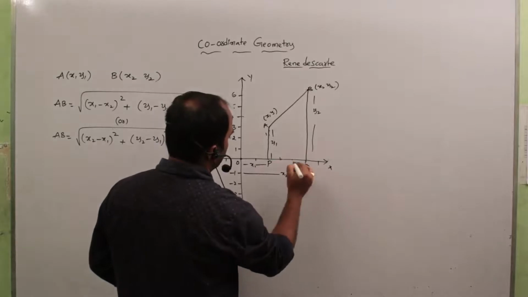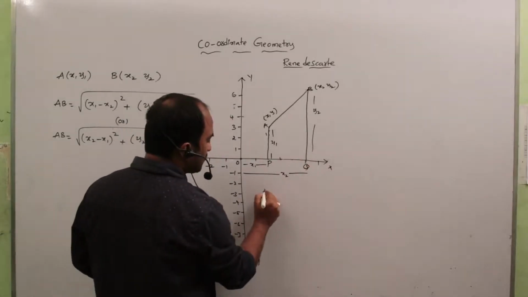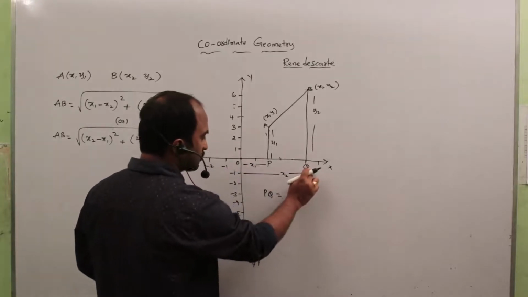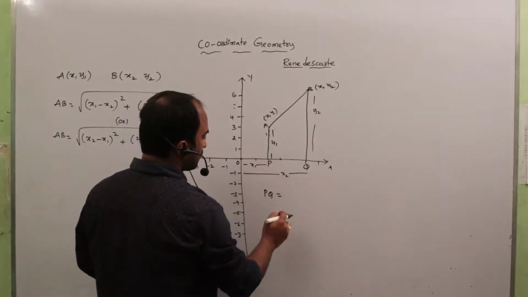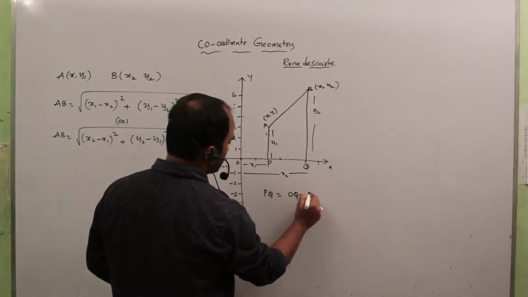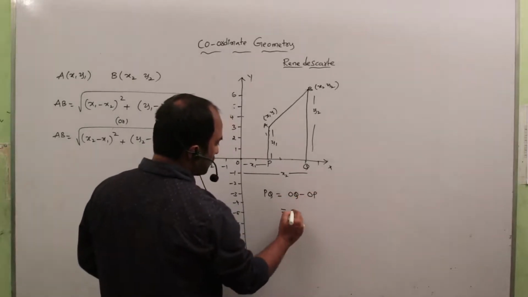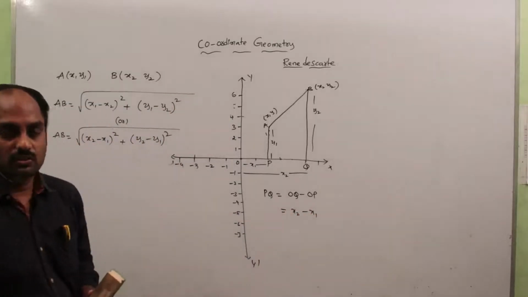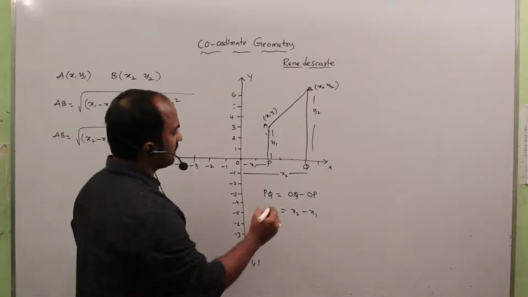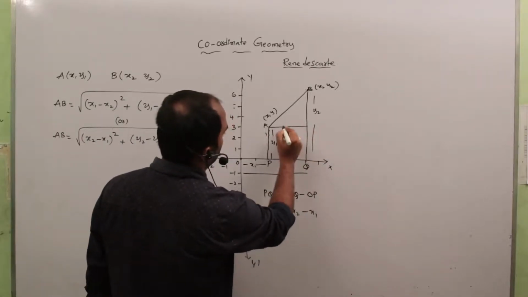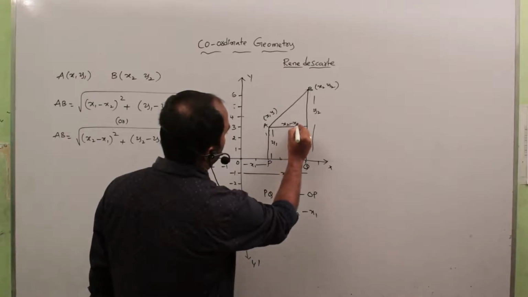Let these feet of the perpendiculars be P and Q. Now we want PQ. How can you get PQ? This total distance is x2. This distance is x1. PQ is equal to OQ minus OP. So PQ is equal to x2 minus x1. So you have to draw one perpendicular line like this. This is called x2 minus x1.